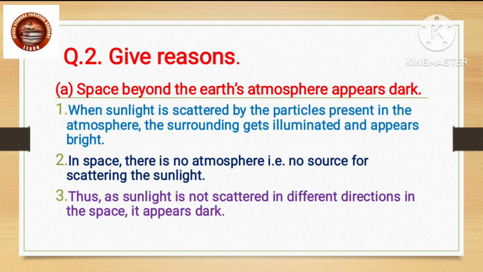Question two, give reasons. Space beyond the Earth's atmosphere appears dark. Answer. When sunlight is scattered by the particles present in the atmosphere, the surrounding gets illuminated and appears bright. In space, there is no atmosphere, that is, no source for scattering the sunlight. Thus, as sunlight is not scattered in different directions in space, it appears dark.